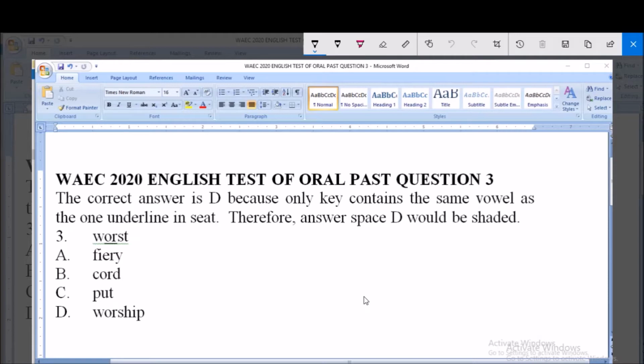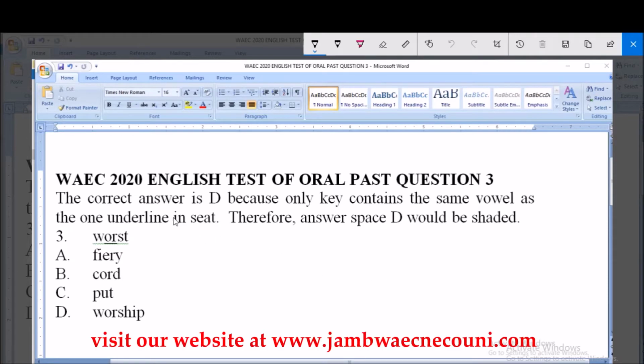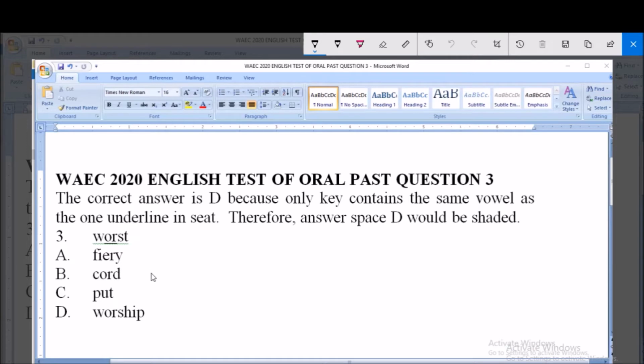Question number 36. We should look out for the word that has the same vowel sound as in the given word, and particularly the underlined letters. The underlined letters in this word are OR. Let us transcribe this word. By transcription, it is pronounced as words. So, S sound.